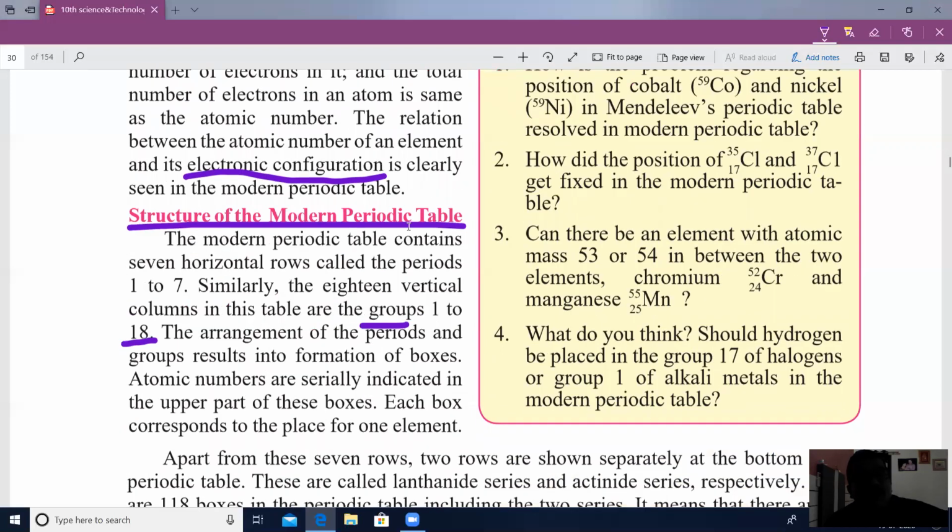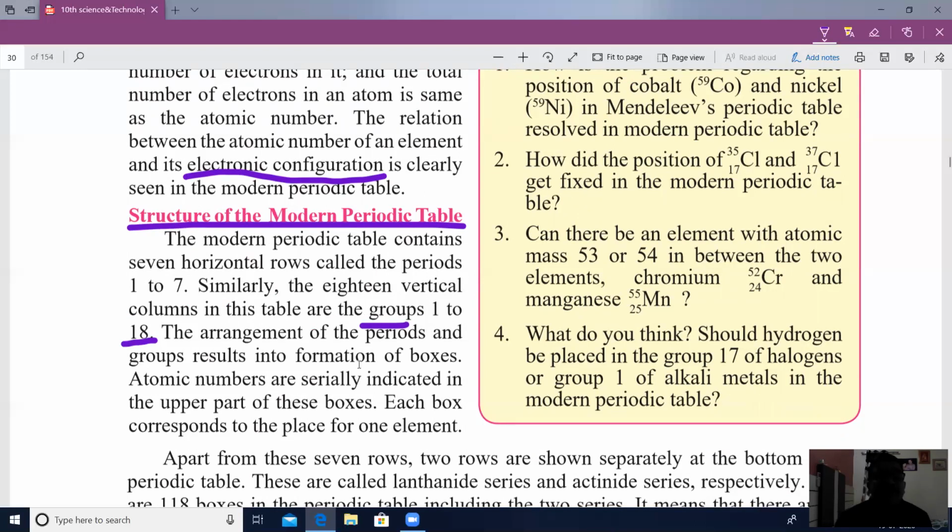Structure of the modern periodic table. Structure means rachna. The modern periodic table has 7 horizontal rows. These rows are called periods, and there are 18 vertical columns. These columns are called groups, and the groups are numbered 1 to 18.